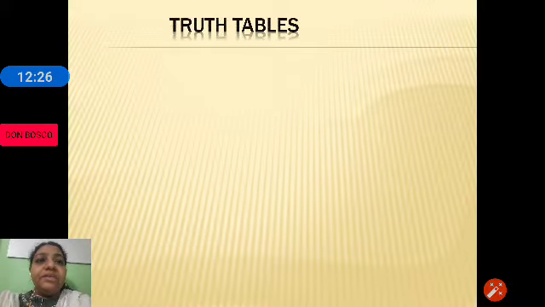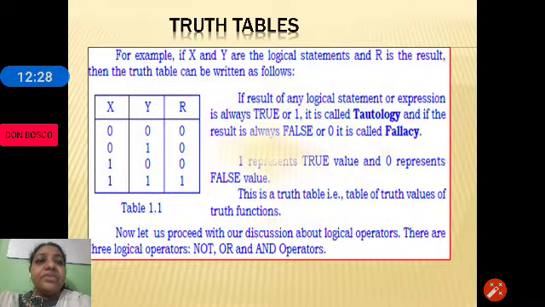Here we have x, y and R. X represents the binary values, that is 0 or 1, and y represents again 0 or 1. Here x and y are the logical statements and R is the result.